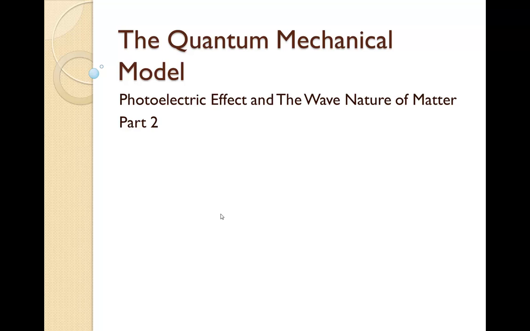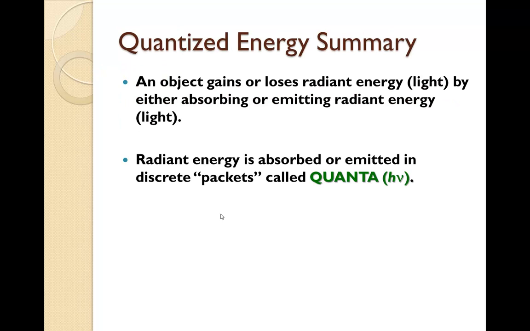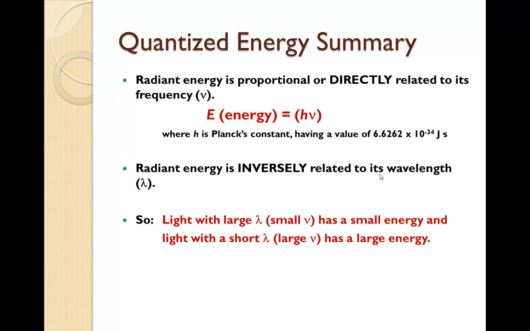In this tutorial, we will be discussing the duality of light. An object gains and loses radiant energy by either absorbing or emitting radiant energy. Radiant energy is absorbed and emitted through discrete packets called quanta, so small amounts of energy. Radiant energy is proportional, or directly related, to the frequency.